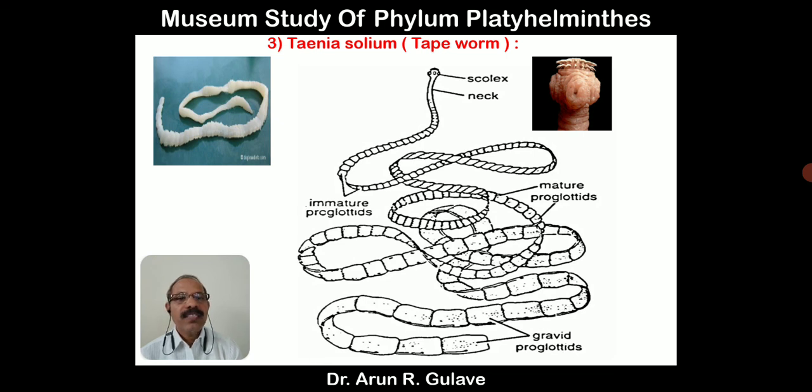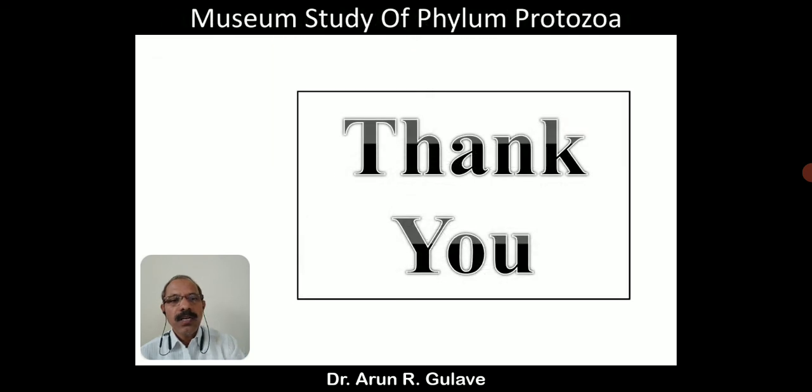Behind the scolex there is a neck, and this large body consists of various segments. First they are called immature segments, not well developed, then mature segments, and then fully formed segments, called gravid proglottids. So this is about the external characters or salient features of the tapeworm.